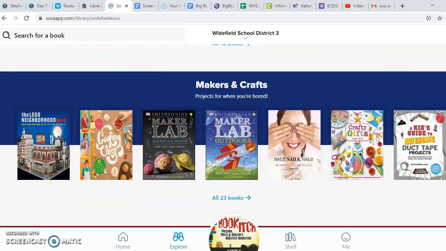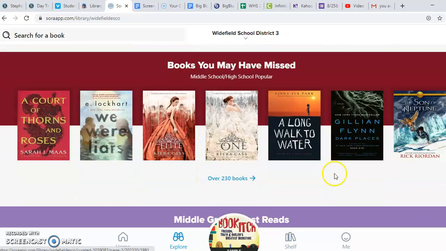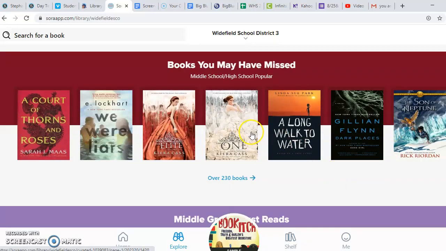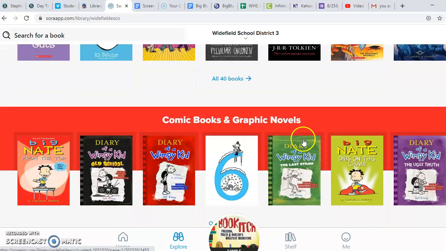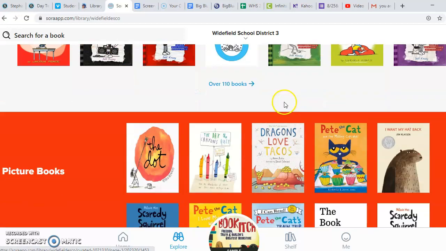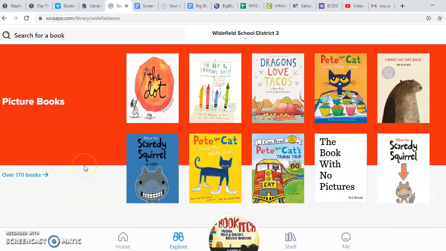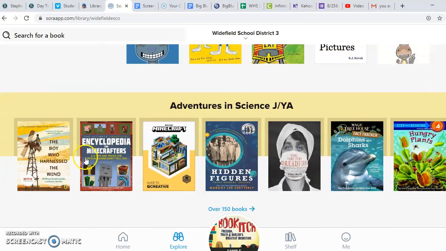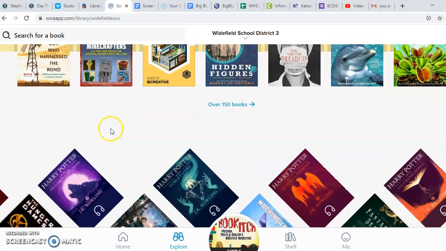As well, if you're interested in nonfiction and more of reading things to do rather than a story, there are great books that show you all different things to do. These are popular books, middle grade must-reads. There's also a section on comic books and graphic novels, picture books that you can read with siblings or friends, and adventures in science, including some Minecraft books.